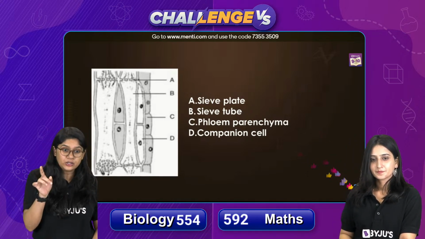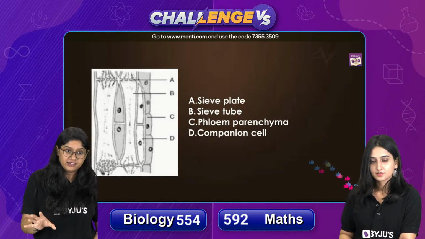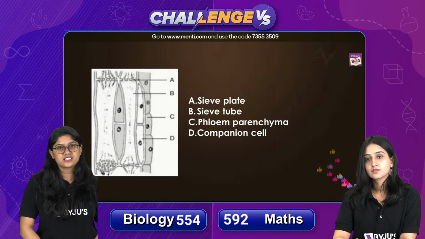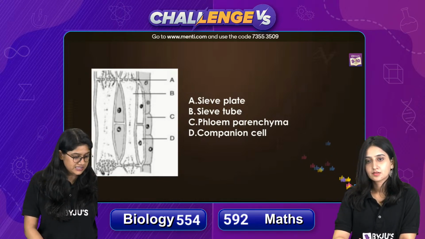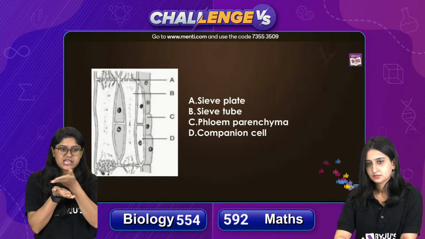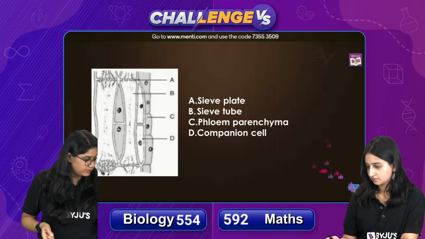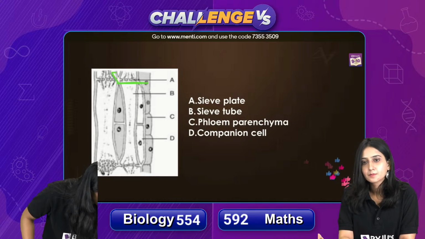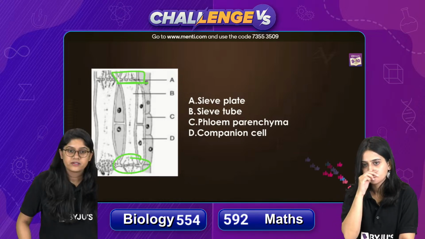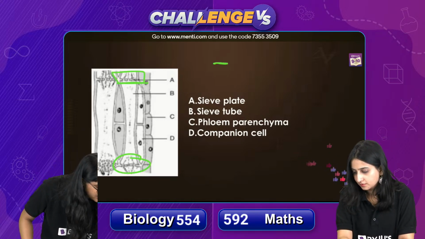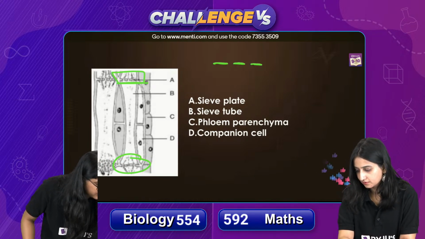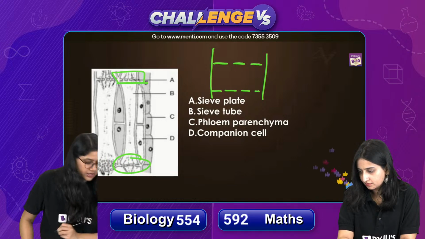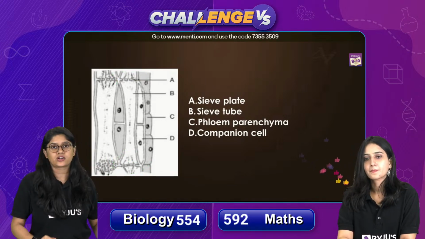See, the biggest hint that we have in this particular diagram is the sieve plates and the sieve tubes. So over here we can see the sieve plates, right? Over here, if you see, this part basically has these small gaps in between. So this is the tube, right? And so we have the structure. This actually helps us to understand the structure.